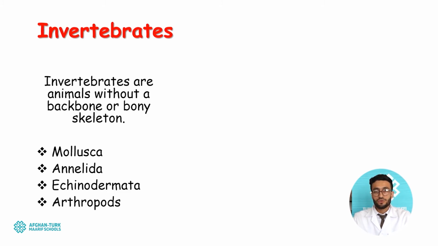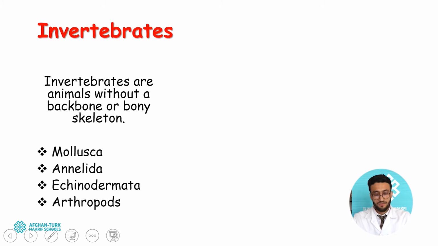It means they are animals that lack a skeletal system. Invertebrates are divided into different phylums, but we will study four obvious or important phylums of invertebrates in 11th class biology. So let's talk about it in more detail.